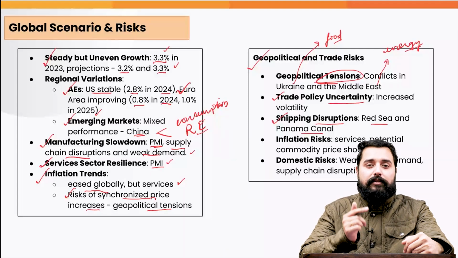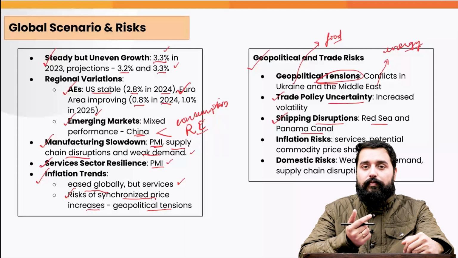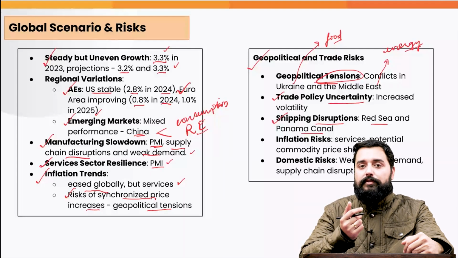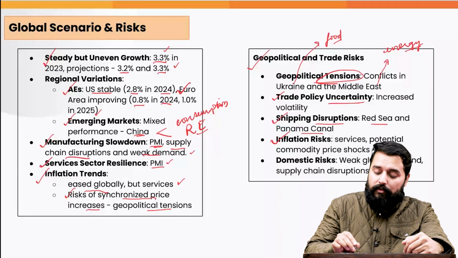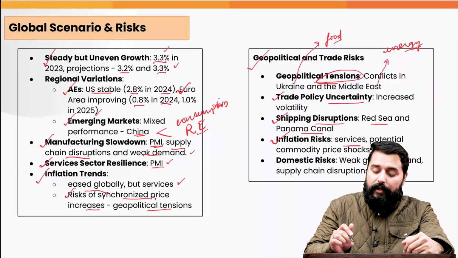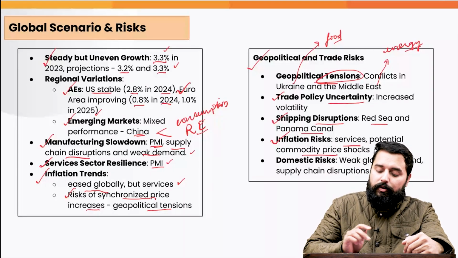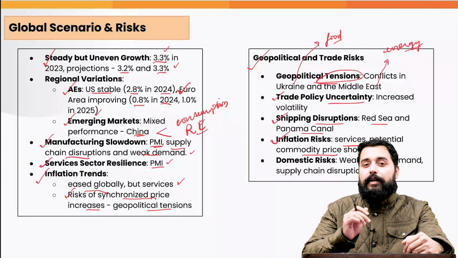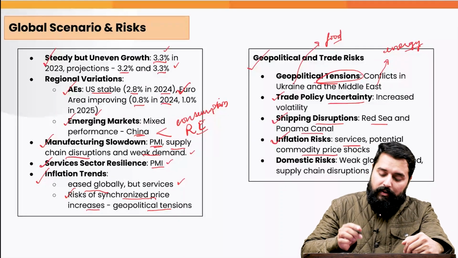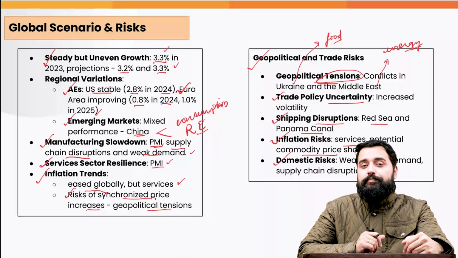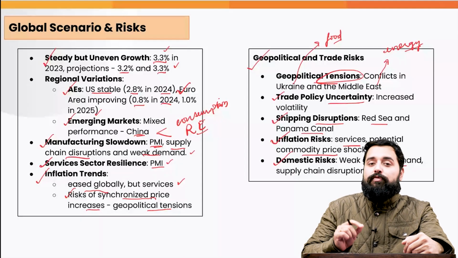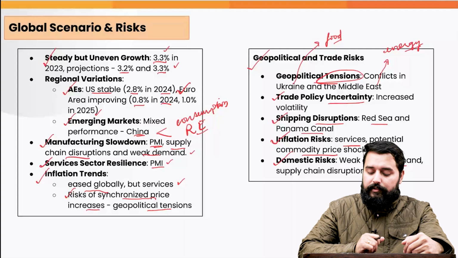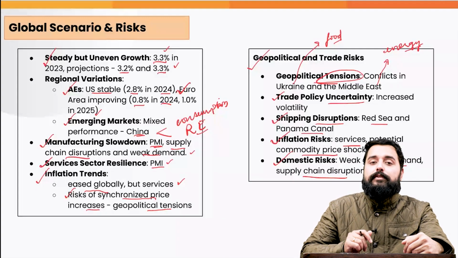When the freight rates increase, it leads to increased import cost for India also, which leads to the current account deficit. And the inflation risk still persists. The services inflation still is high, and there are potentials for commodity price shocks as well, which will again lead to inflation. There are domestic risks as well. The domestic risks are induced due to the weak global demand, falling exports in merchandise, and supply chain disruptions.